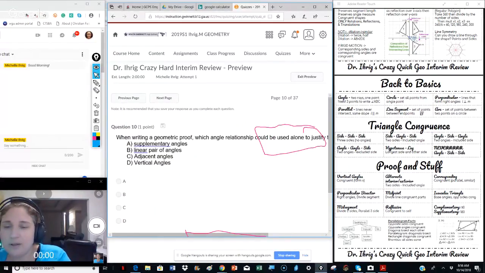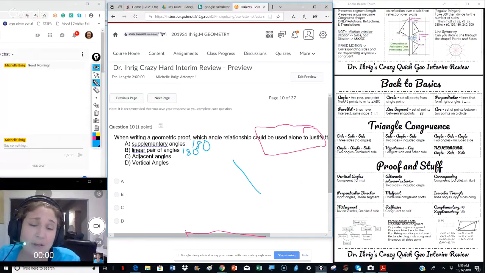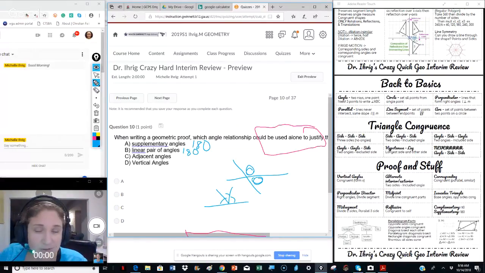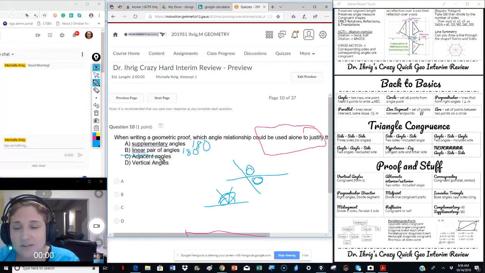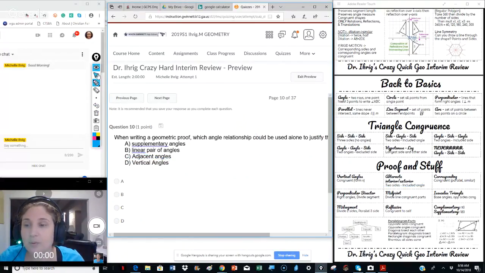Supplementary angles we know equal 180. So it can't be that one. Linear pairs also equal 180. Adjacent angles, if it's only two angles, then they can equal 180. If it's three angles, it's not always 180 because this could be less. So it's not this one. So we know it has to be choice D. Vertical angles are congruent, which is over here. So not alternate interior, exterior, and corresponding. Next page.